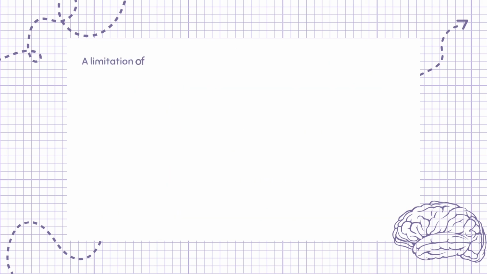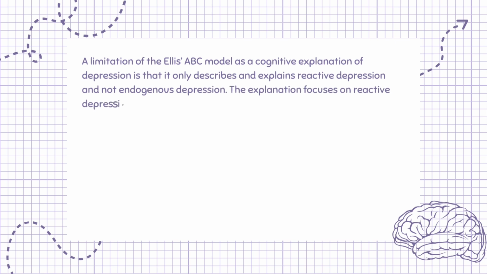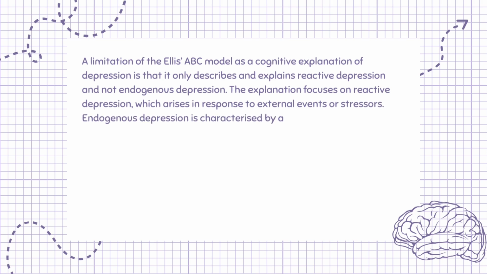A limitation of the Ellis ABC model as a cognitive explanation of depression is that it only describes and explains reactive depression and not endogenous depression. The explanation focuses on reactive depression, which arises in response to external events or stressors. Endogenous depression is characterized by a lack of external triggers and often has a biological or genetic basis.